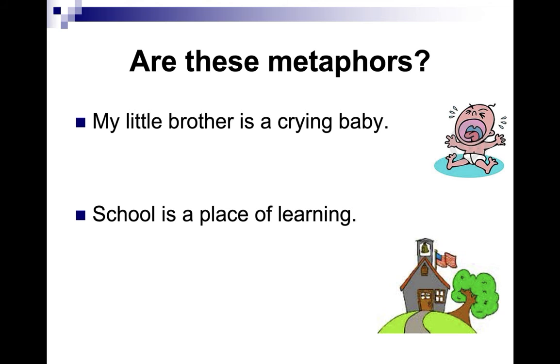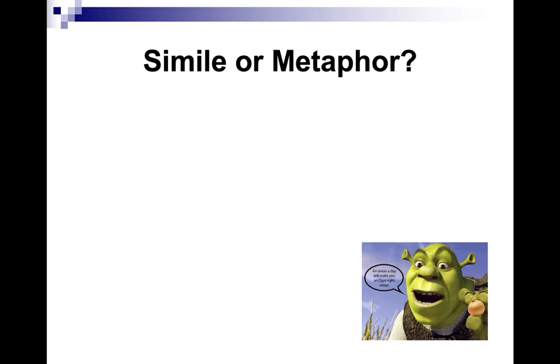So are these metaphors? "My little brother is a crying baby." Are those two unlike things? A little brother and a baby? Again, probably not. "Our school is a place of learning." That's definitely not two unlike things. You're supposed to be learning at school. So, some more examples here. "Jack is a tiger." If you guess that one right, that would be an example of a metaphor.